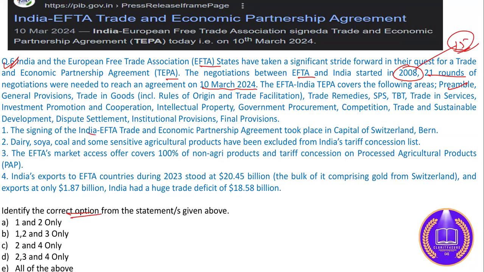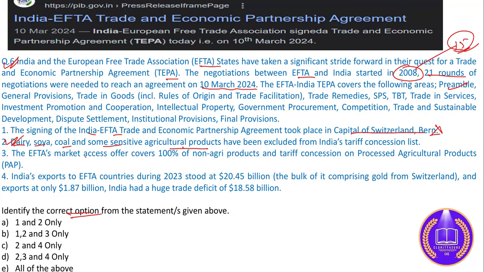The signing of the India-EFTA Trade and Economic Partnership Agreement took place in Bern, the capital of Switzerland. Is it correct? It is not correct. It is incorrect. Dairy, soya, coal and some sensitive agricultural products have been excluded from India's tariff concession list. Is this statement correct? This statement is actually correct.